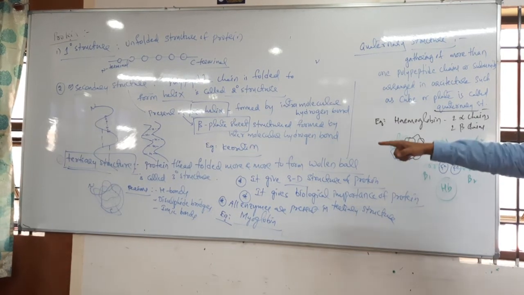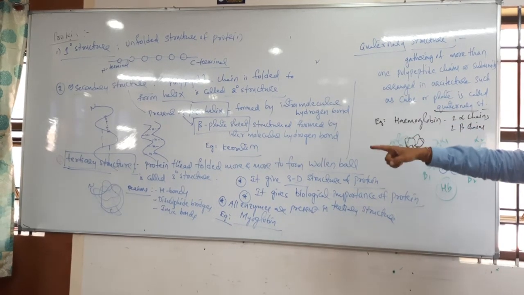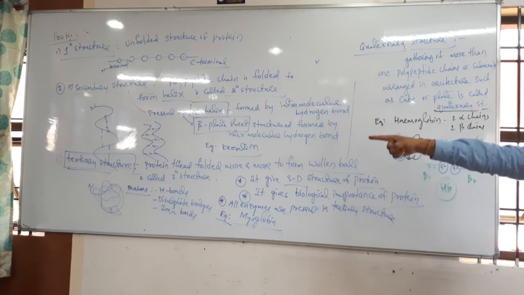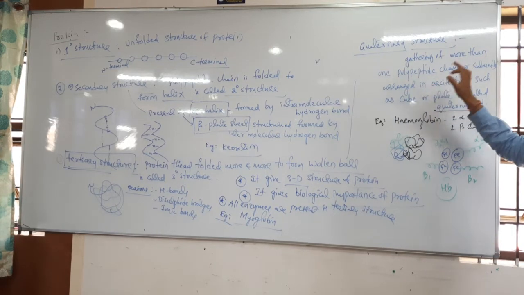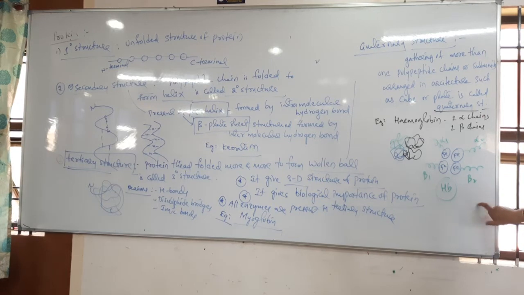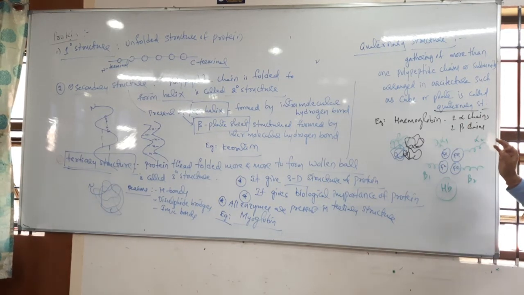But myoglobin is also one type of hemoglobin, but it is about which structure? Tertiary structure. Tertiary structure means only one polypeptide chain is present, but quaternary has more than one polypeptide. Quaternary and tertiary structure are the main important ones, students. Understood? So this is complete. The total structure of the protein is finished.